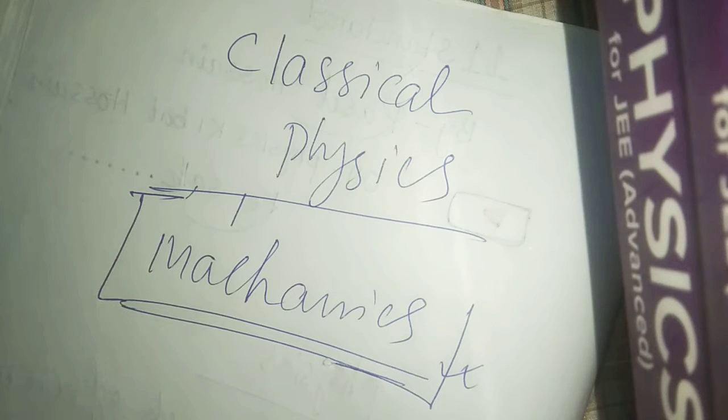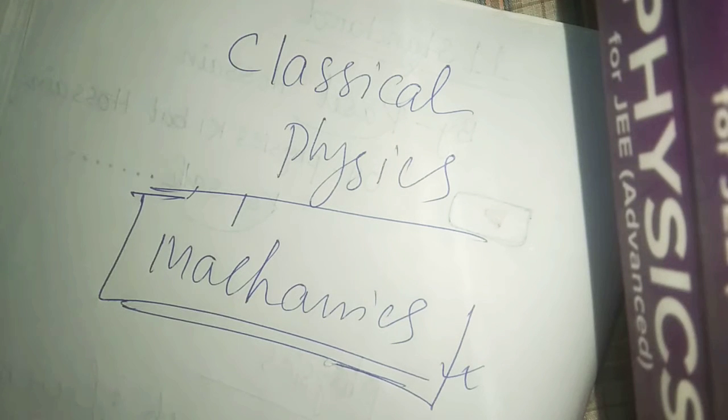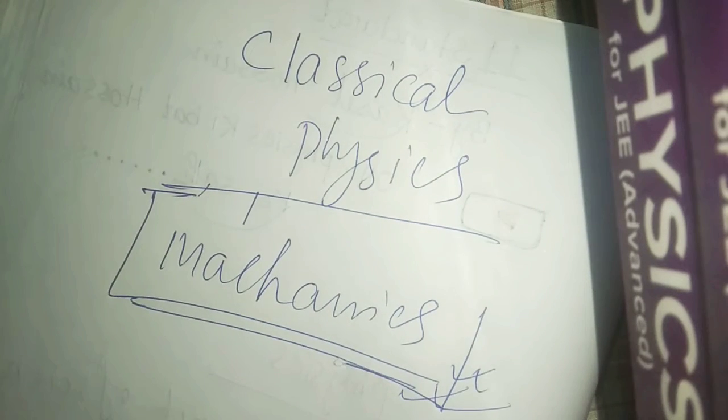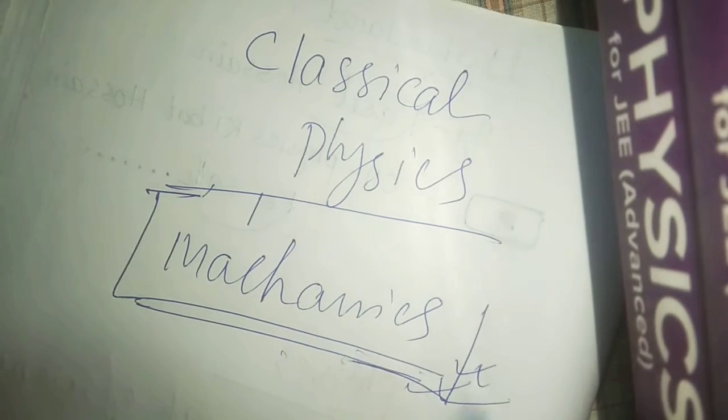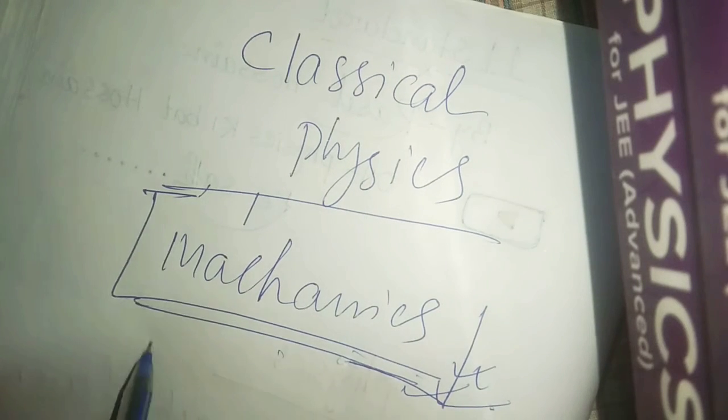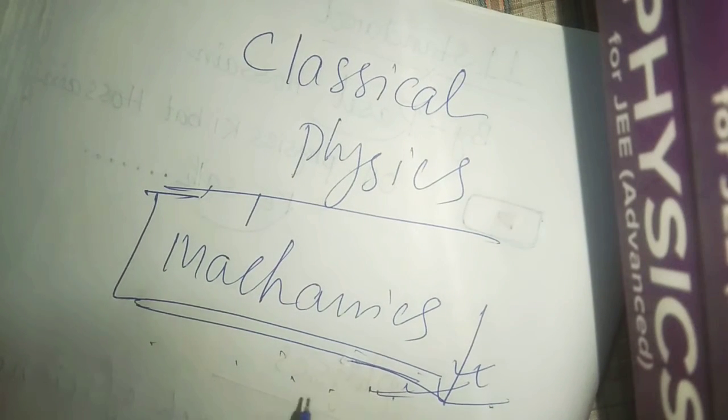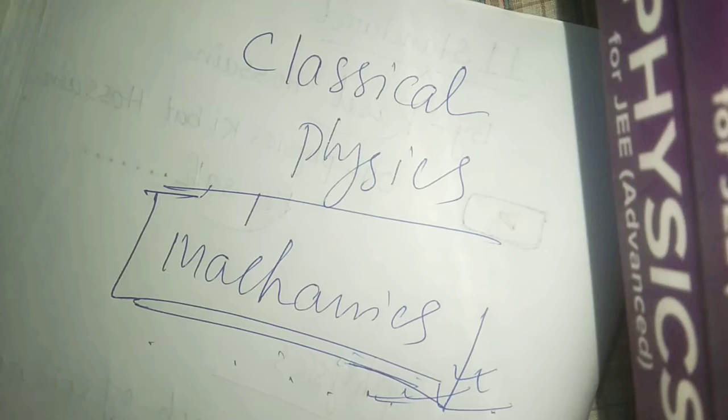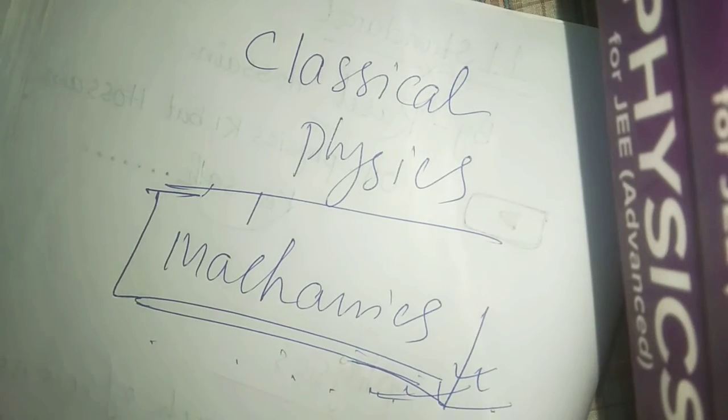So what is this mechanics? If I give you the definition, mechanics is the study of motion. Repeat with me: mechanics is the study of motion, where we describe and discuss motion.